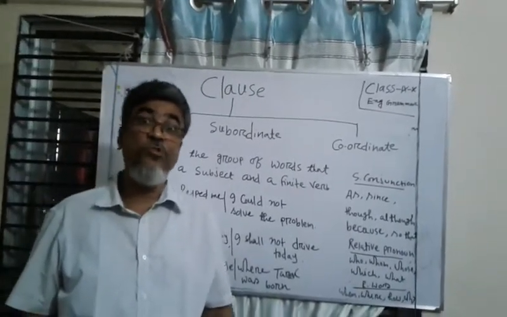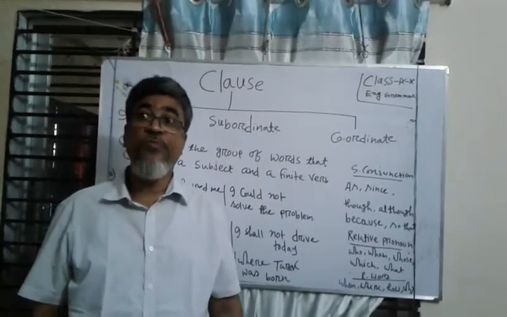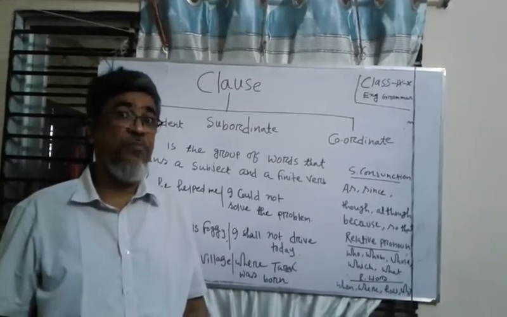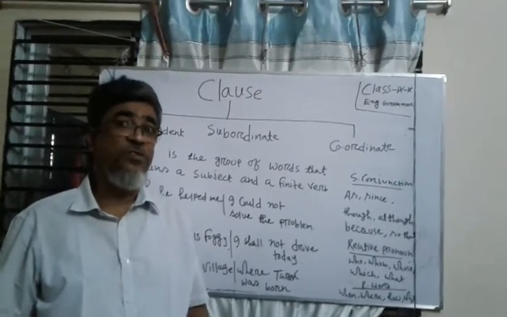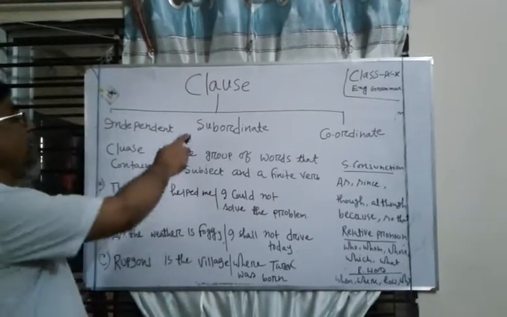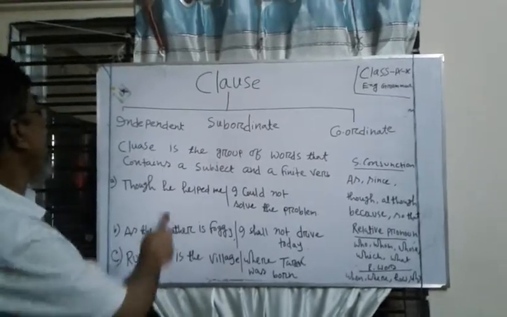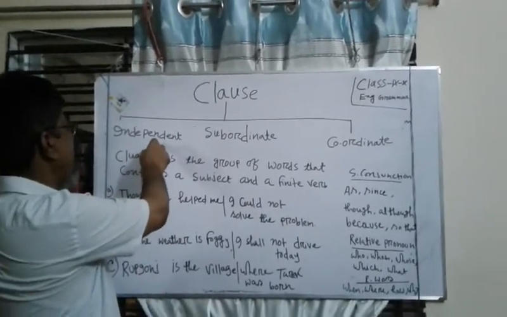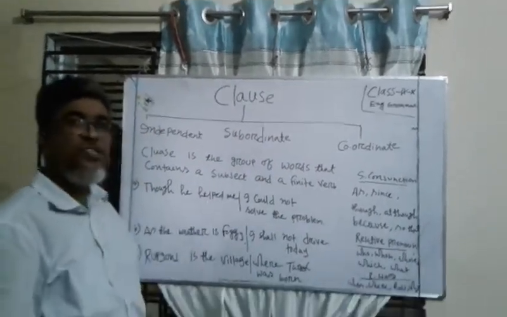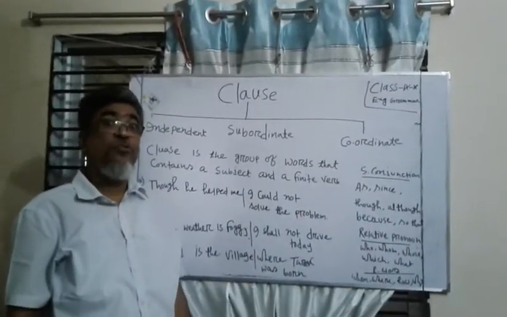Now dear learners, I would also inform you that clause is different from phrase. That is, unlike a clause, a phrase is a group of words that has no subject and finite verb. So clause is different from phrase. Dear learners, now I would like to describe to you the kinds of clause. Dear learners, clauses are of three kinds, that is independent clause, subordinate clause and coordinate clause. At first, I would like to describe independent clause and subordinate clause.